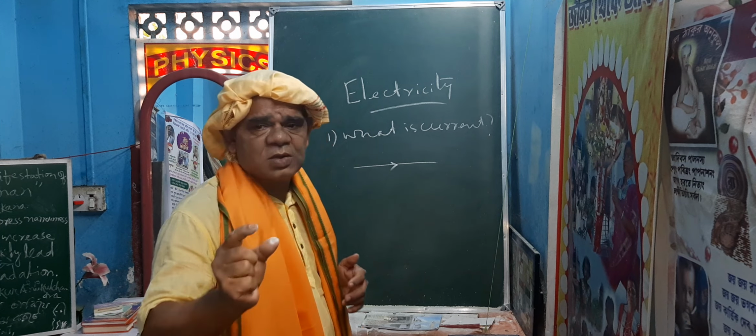So how can you define 1 ampere? 1 ampere is that much current which flows in 1 second having unit quantity of charge, that is 1 coulomb. That is, if 1 coulomb of charge flows in 1 second, then the current flowing through the wire is called 1 ampere. Clear? You have learned what is current, what is ampere. Now come to the point.